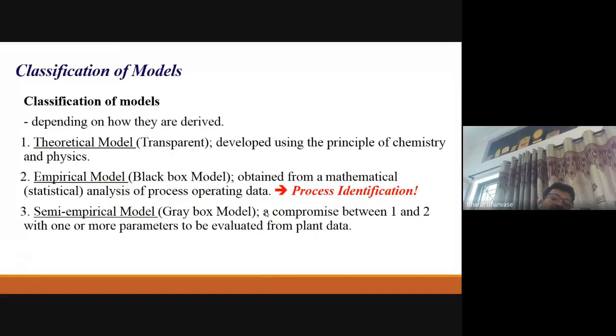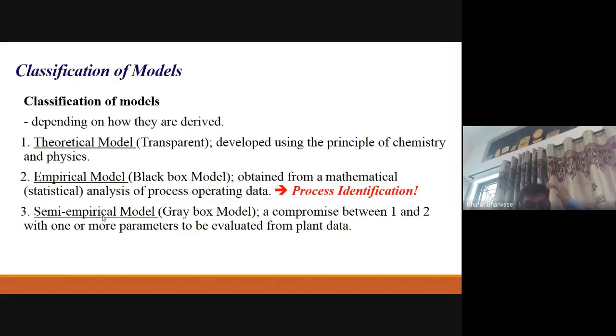Then semi-empirical models, that is the gray box model. It is comprised of 1 and 2. That means some theory part is known, and some experimental data is also available. So it's a combination of these two. That is the semi-empirical model, or gray box model.